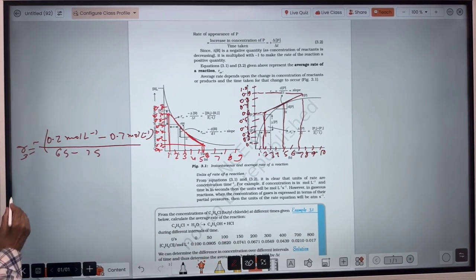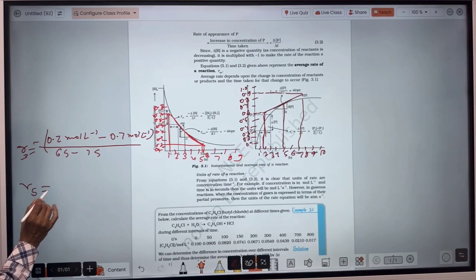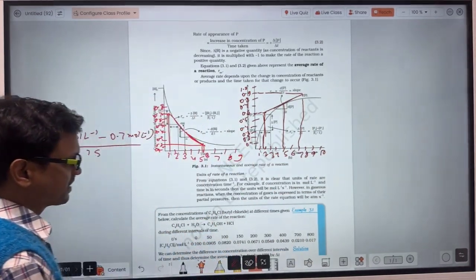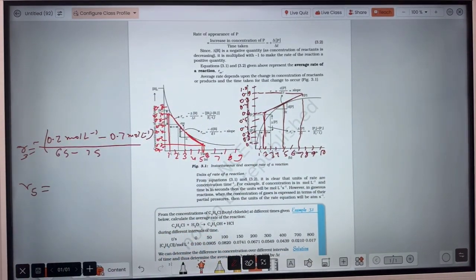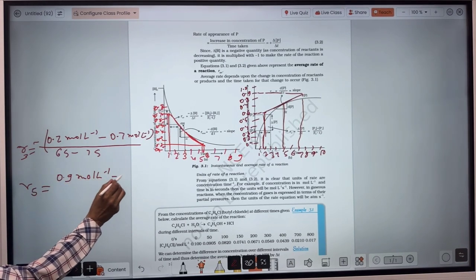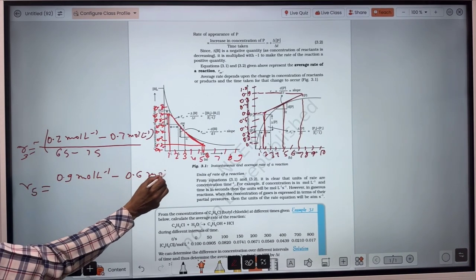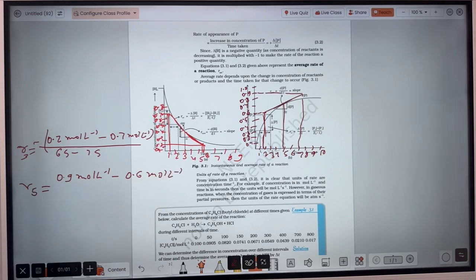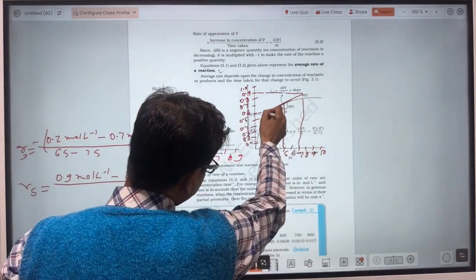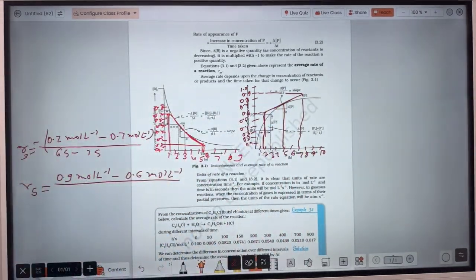So the rate of reaction at t equal to 5 will be the change in concentration. The final concentration is 0.9 mole per liter and the initial concentration is 0.6 mole per liter, so that will be 0.9 mole per liter minus 0.6 mole per liter, upon the time interval, which is 7 seconds minus 1.5 seconds.